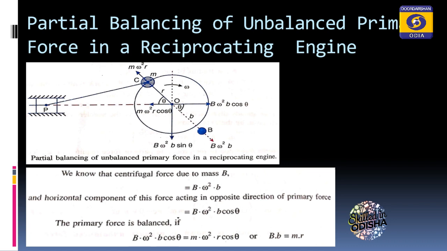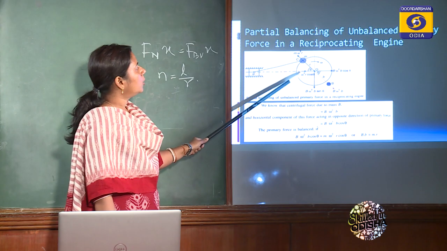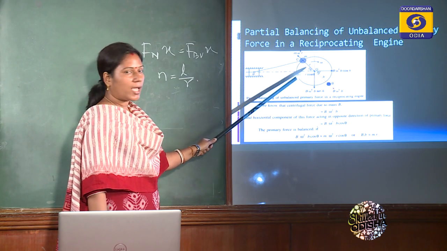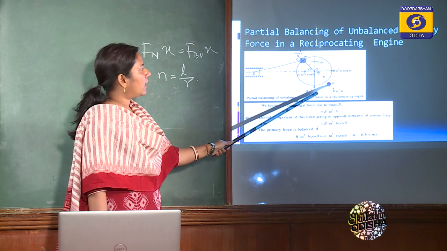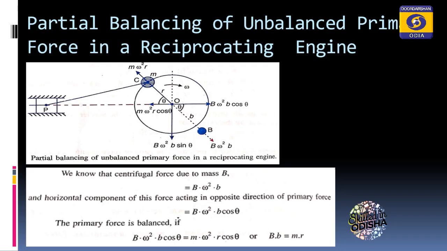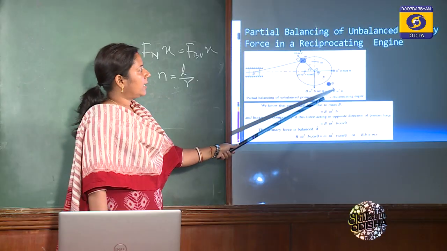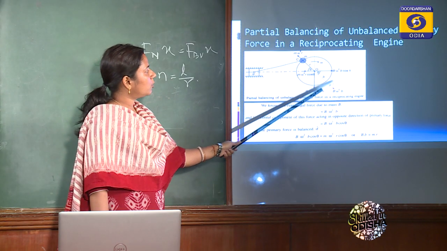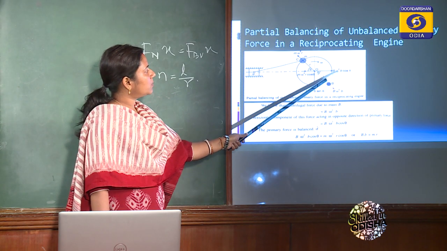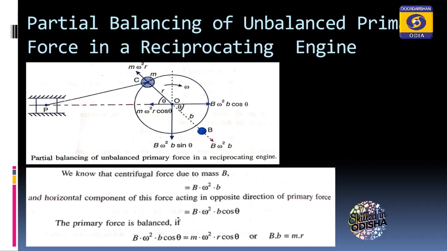This m omega square r cos theta is nothing but the primary unbalanced force we have already calculated. To balance this force, we introduce another mass, capital B, at radius small b. What will be the centrifugal force due to this? B omega square b. Now we can resolve B omega square b into two components. The horizontal component is B omega square b cos theta, and the vertical component is B omega square b sin theta.